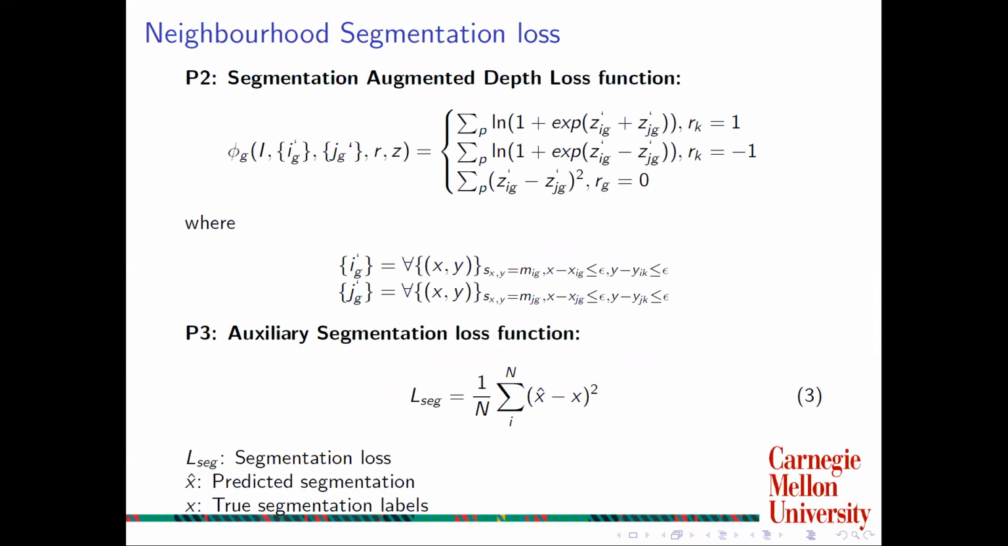The second term is a neighborhood segmentation loss, where we look at the neighborhood of the labeled points and obtain a segmentation-driven relative depth loss for the neighborhood. The third term is a pure segmentation loss, which is a traditional L2 loss between the two segmentation maps and the outputs of the decoder.